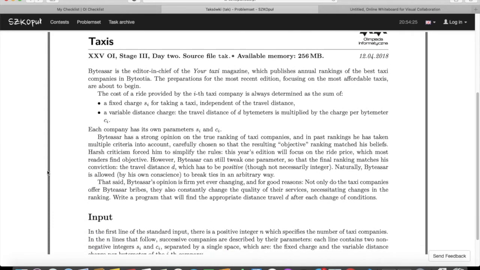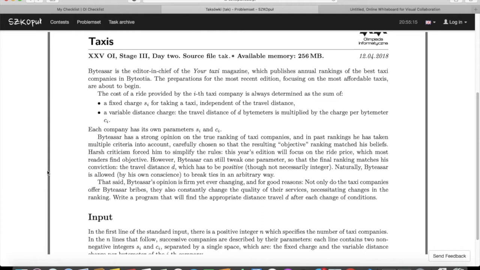So what are we going to do? We will first report whether the given permutation of taxis will ever be achieved as a ranking as D progresses from 0 to infinity. So some orders of rankings will be possible, some may not be possible. It's also given in the problem that if there are two or more taxis at a particular place, you can order them as you want.